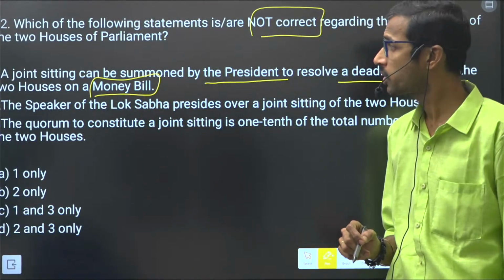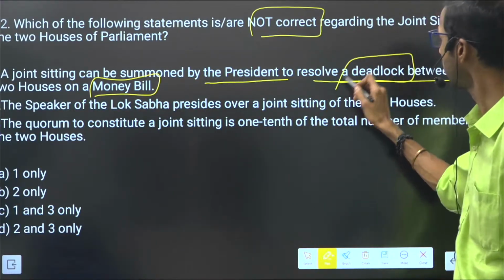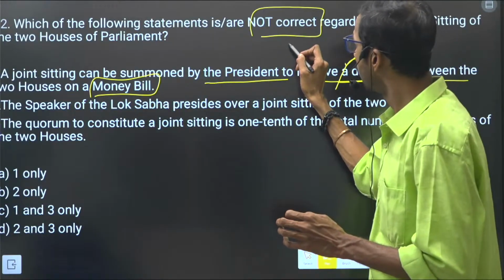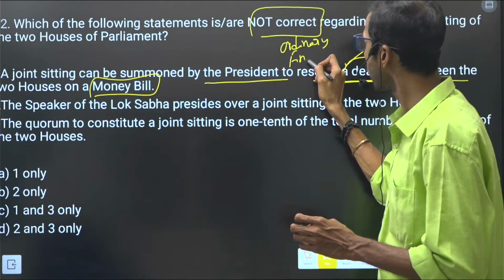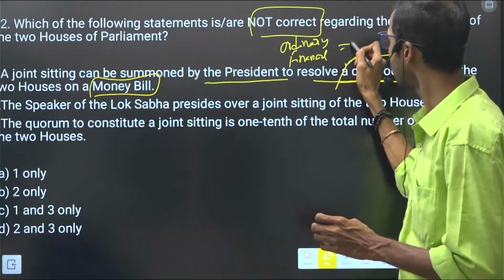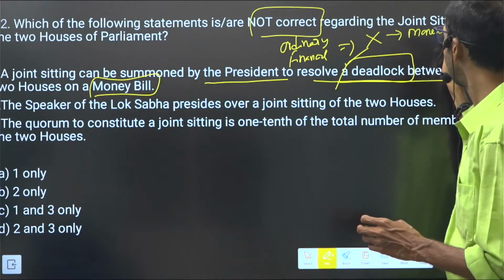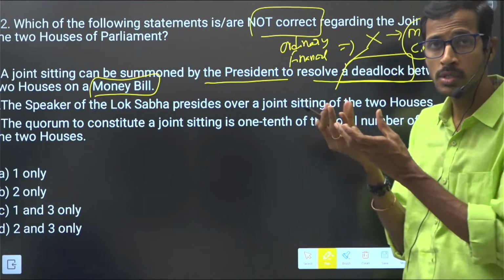The joint sitting can be summoned by the president to resolve a deadlock, it is correct, between the two houses on ordinary bills and also financial bills, but not money bill and constitutional amendment bill. We have to understand this difference here.